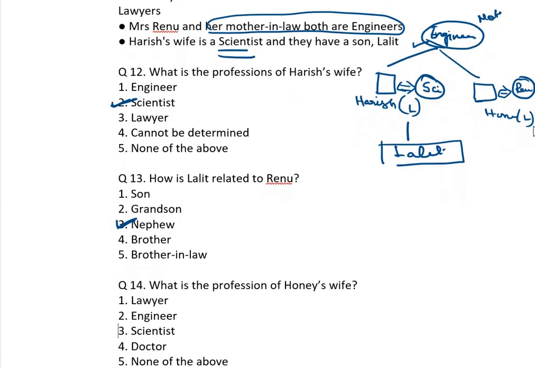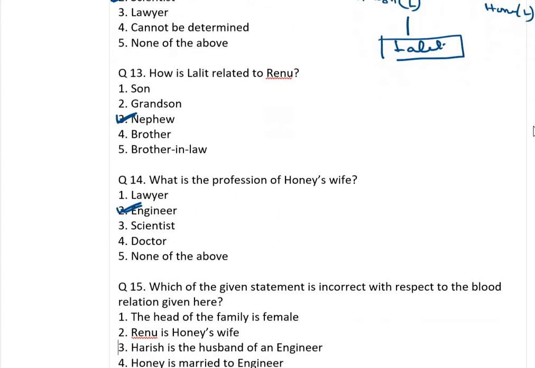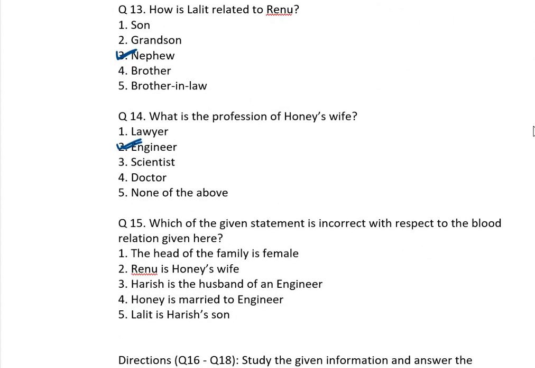Lawyer or engineer? Engineer. Which one is correct? The head of the family is female, correct. Renu is Honey's wife, correct. Harish is the husband of an engineer, no. Harish is the husband of a scientist, no. So this one is wrong. Honey is married to an engineer, correct. Lalit is Harish's son. So this is wrong.